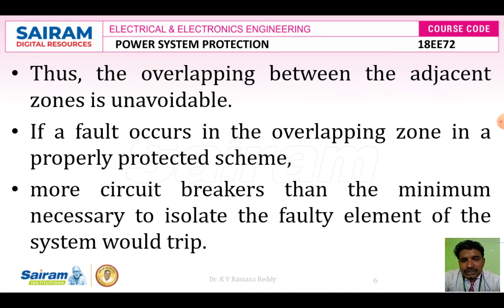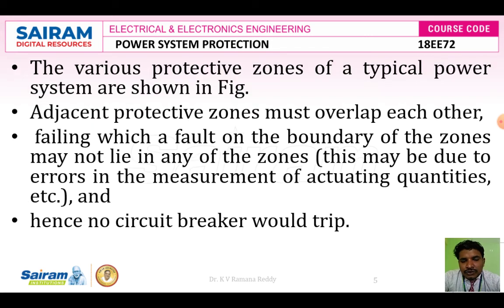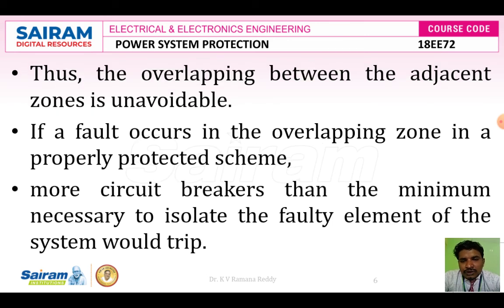Even though we have divided the system into various zones of protection, the overlapping between the adjacent zones is unavoidable, because if a fault happens between the two zones of protection, but in any one of the zones the circuit breaker does not trip, then again it is a problem. So overlapping between the adjacent zones is unavoidable. If a fault occurs in the overlapping zone in a properly protected scheme, then more circuit breakers than the minimum necessary to isolate the faulty element of the system would trip.